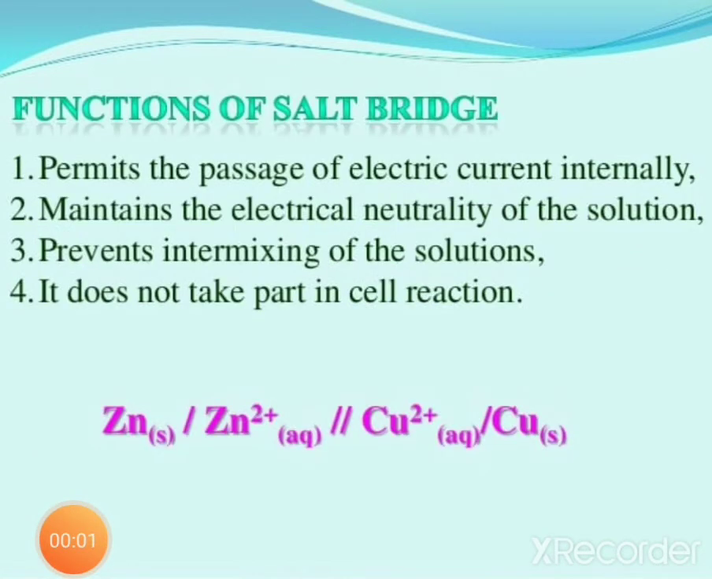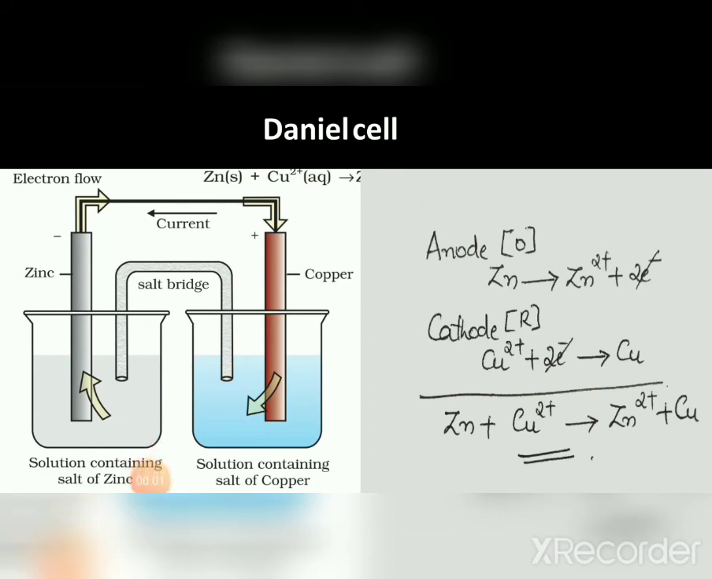What are the functions of salt bridge? It permits the passage of electric current internally. It maintains the electrical neutrality of the solution, and it also prevents intermixing of the solutions. Salt bridge does not take part in cell reaction. In Daniell cell, copper rod is dipped in copper sulfate solution and zinc rod is dipped in zinc sulfate solution. Here, the concentration of both copper sulfate as well as zinc sulfate solution is taken as 1 molar.